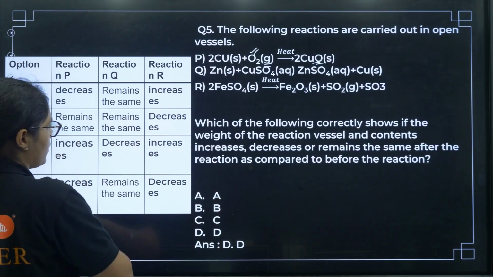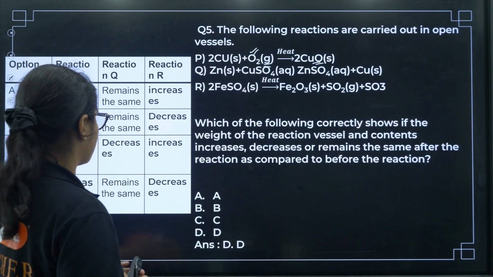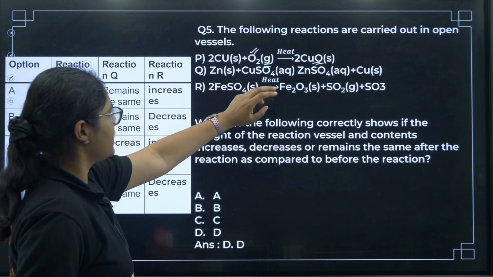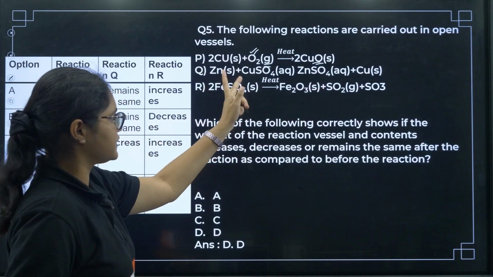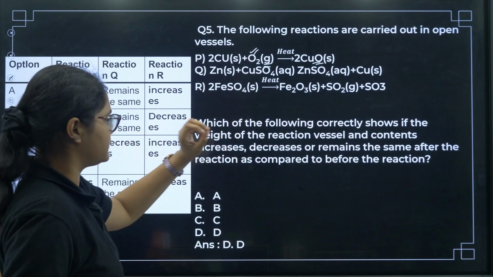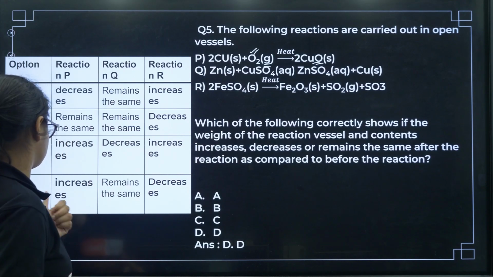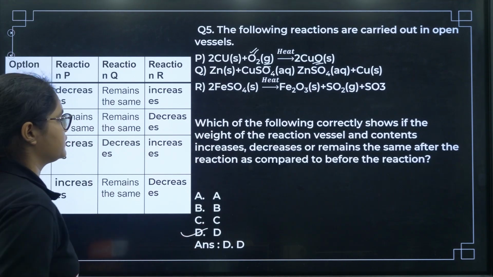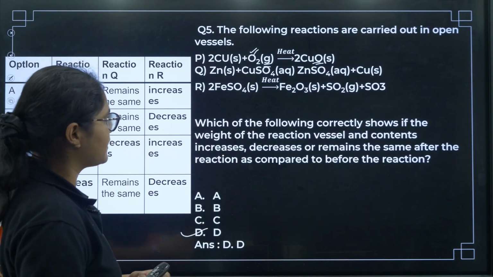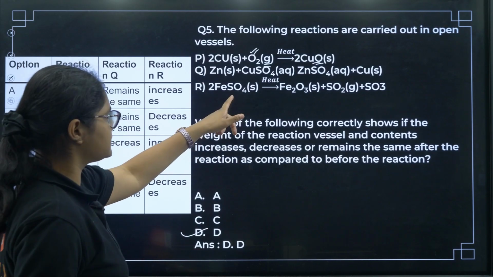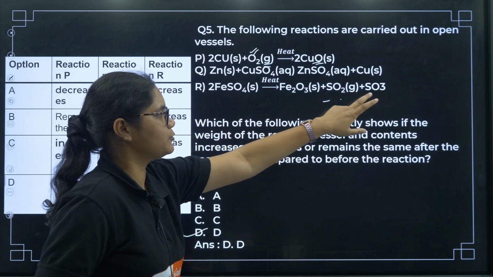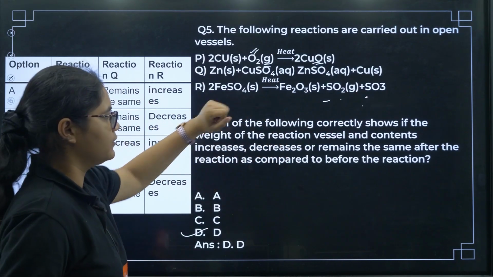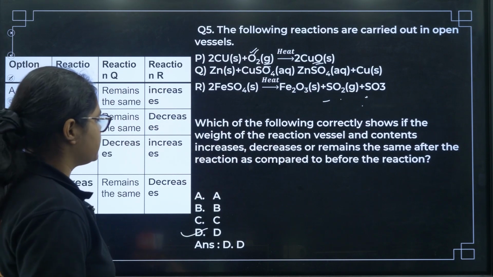So we can have C or D. Now if you see the second one, all are in the solid and aqueous state, there is just exchange of ions, so it will remain the same mass. So I can say the correct answer is option D. And here what is happening? Here it will decrease because you can see some gaseous products are formed and they will evaporate. So that is D.